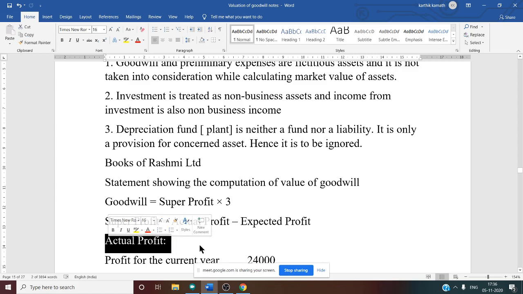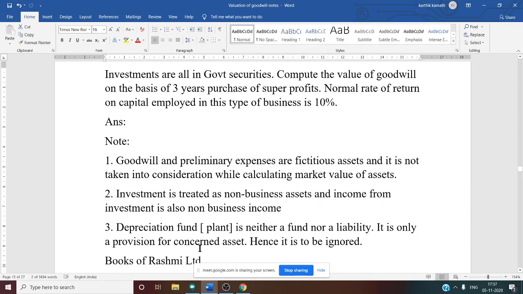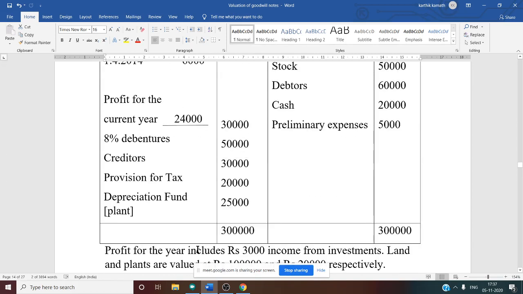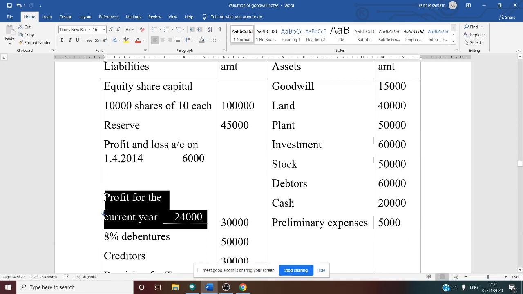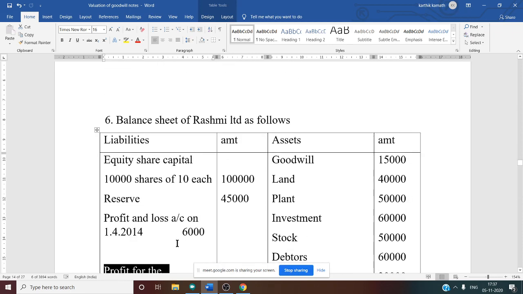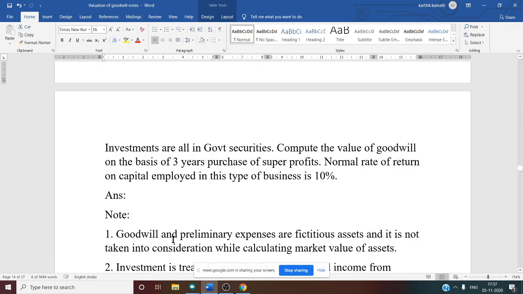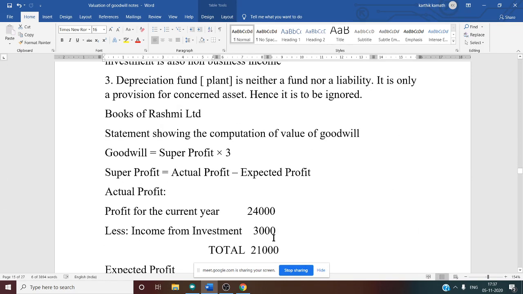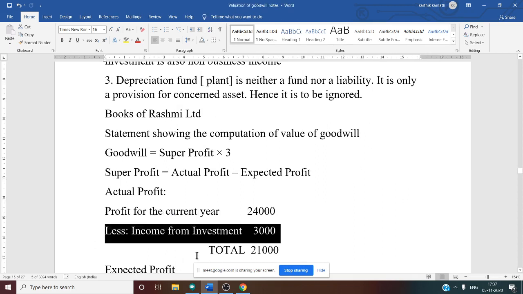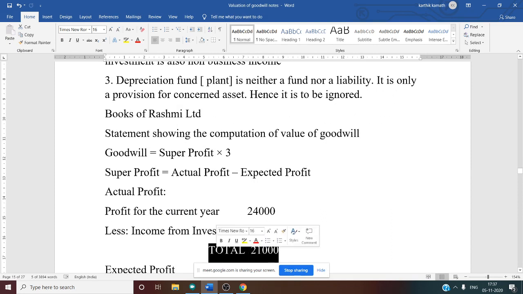Now, actual profit is equal to average profit. So here only 1 year profit is given. Where is it given? It is given in the balance sheet. If you see the balance sheet carefully, profit for the current year they have given. So this information you are going to consider, 24,000 as the profit for the current year, means for the year 2014-15. Yes. So from 24,000 you need to deduct non-business income, that is interest received on investment. See this, less income from investment 3,000, you will get a total of 21,000. So this 21,000 is our actual profit.